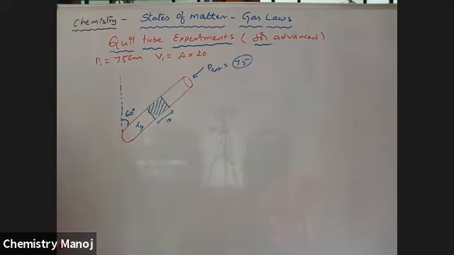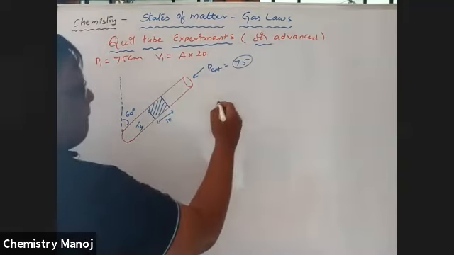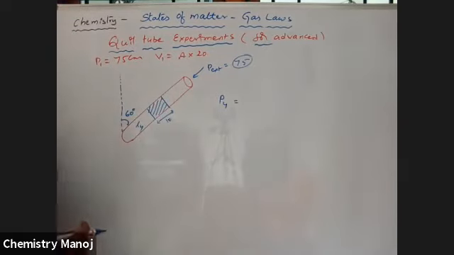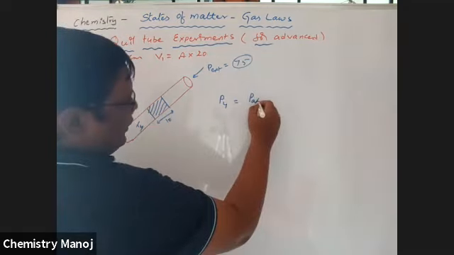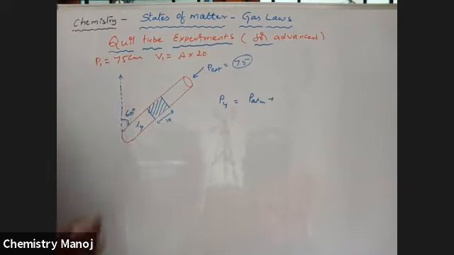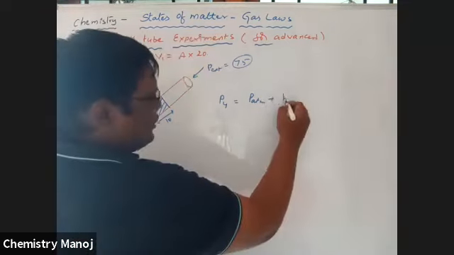Now in this case, P4 is equal to pressure of the gas. P4 is equal to atmospheric pressure plus, it is in a vertical column at 60 degrees, so cos theta is applied. H cos theta.